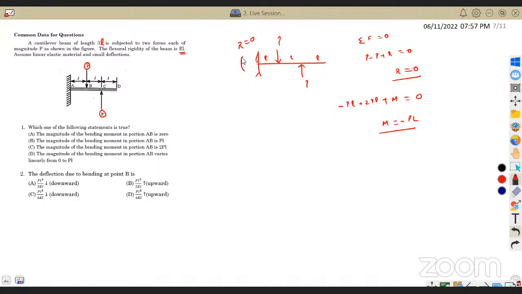I'm not spending much time on this because how to find reactions and all, we have done a number of questions in the course itself. So it is not needed to be discussed here. I'll just proceed with the problem. So we are done with the reaction.